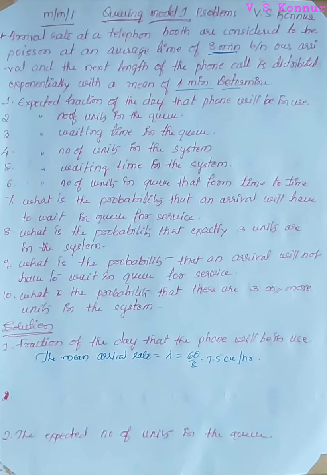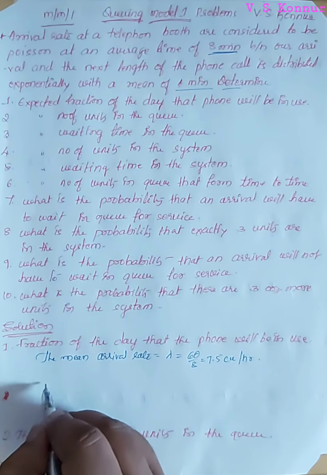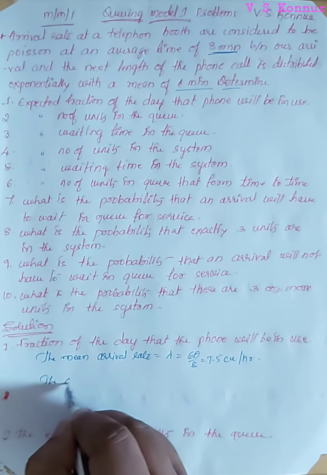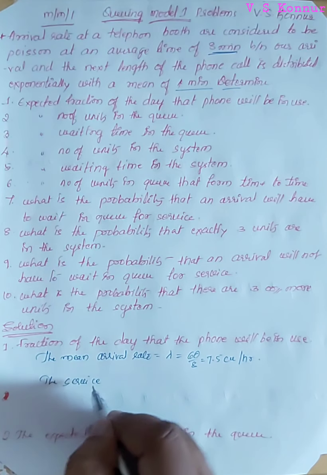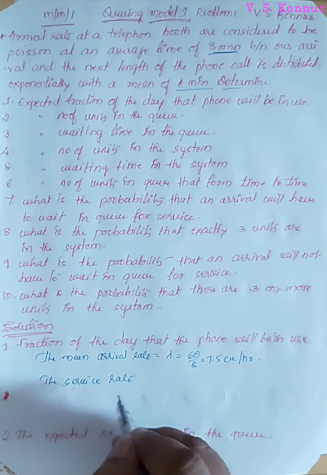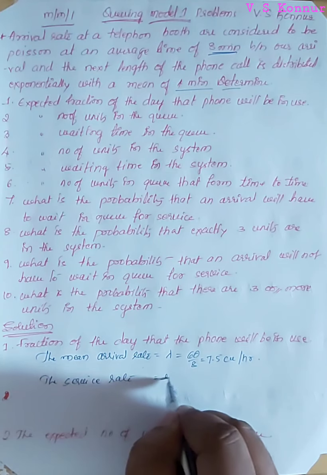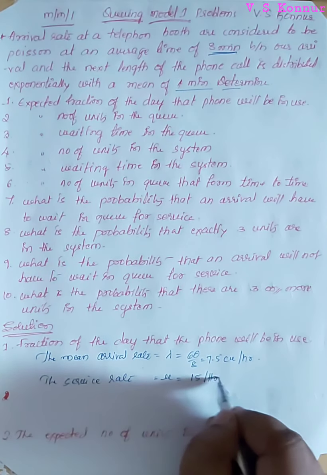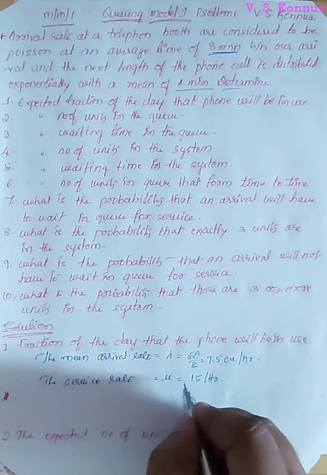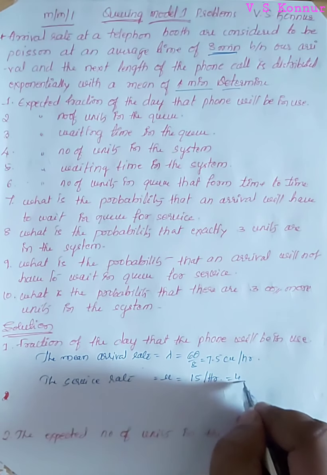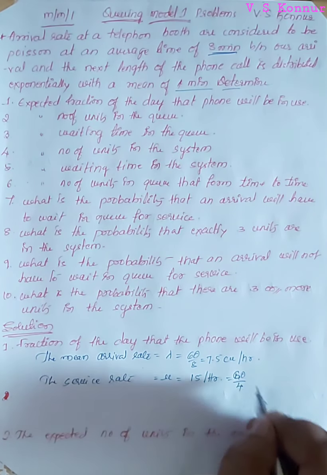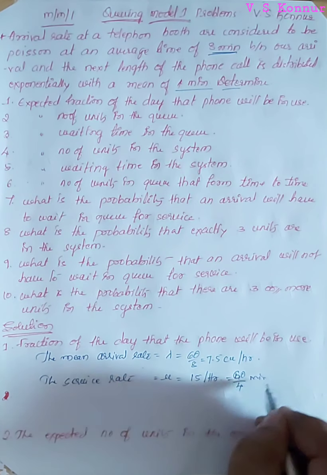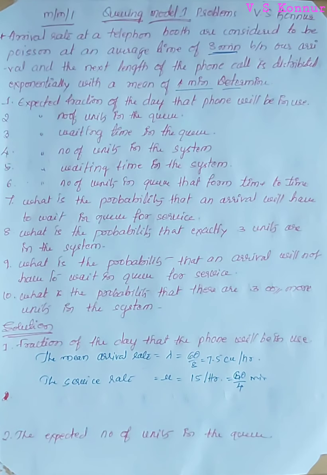It is in minutes, so I will be converting into hours. The mean service rate is indicated by mu, and it is given as 15 per hour. Directly it is given, no need to calculate: 4 minutes is given, 60 by 4, this is in minutes, so it is converted into hours, 15 per hour.